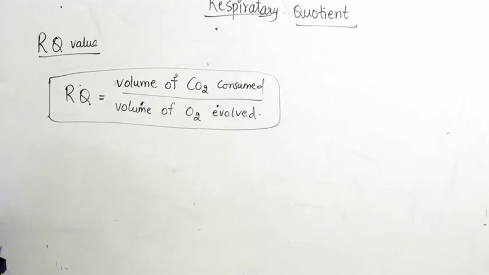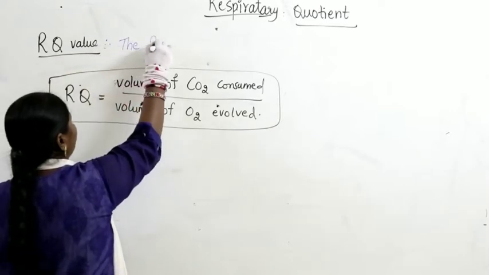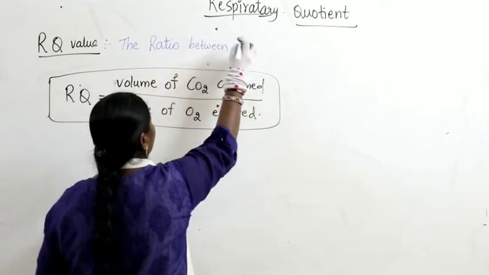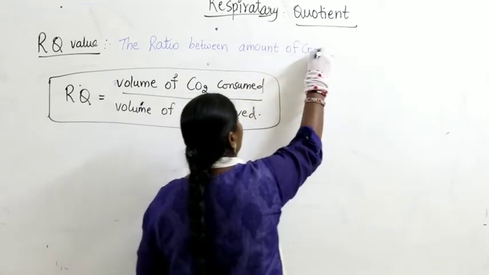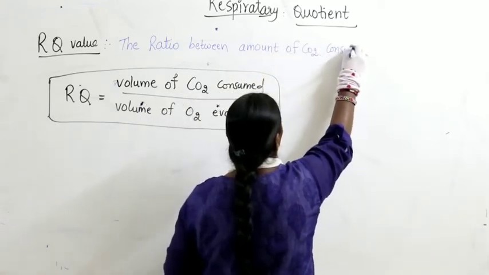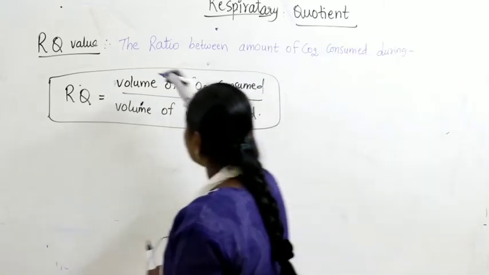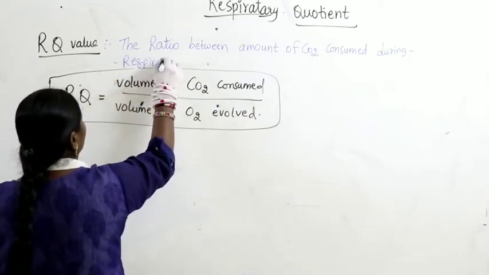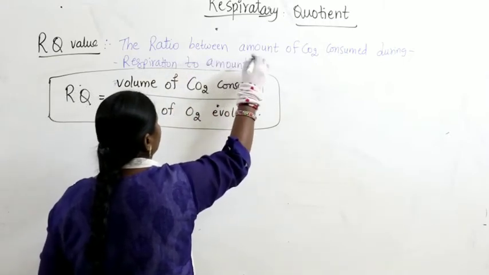Quotient we call, or coefficient we call, right? So how do we define this? The RQ value can be referred to as the ratio between the amount of carbon dioxide consumed during respiration to the amount of oxygen released.